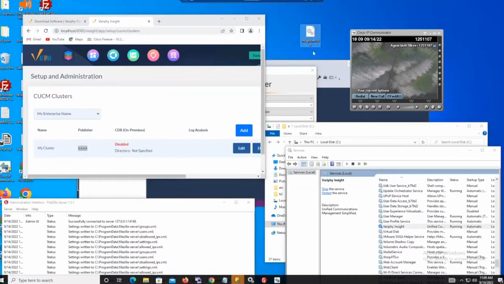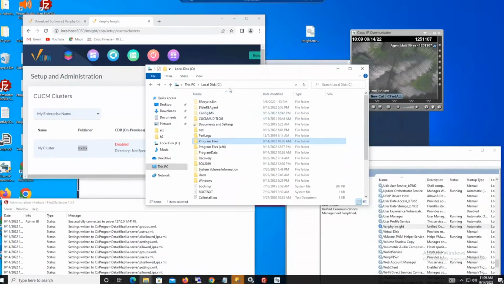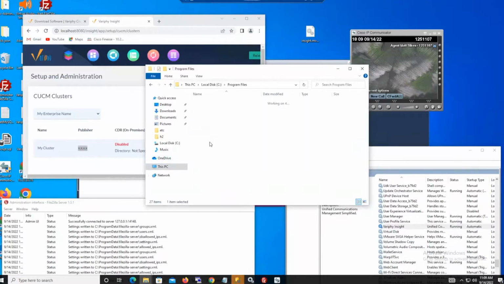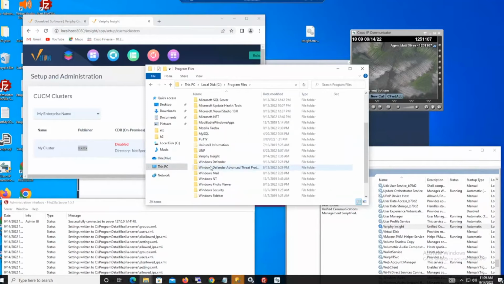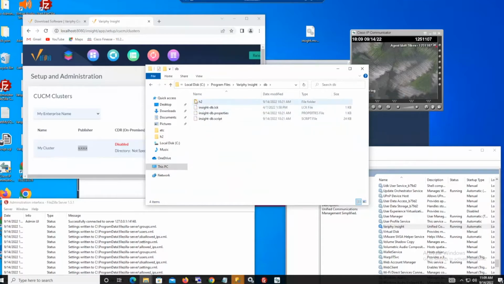Now, within the Windows installation of Verify, there is a different application install directory. Obviously, it's going to be Windows speak. So let me navigate to that and show you where that's at. On my system here, I'm using just the local C drive. Certainly, you could have other drives that you're installing on. It's completely fine. But from whatever drive we're on, we'll be underneath Program Files. You'll find a Verify Insight directory. And then the same kind of path that we had on the Linux, we'll be going into the DB. There'll be an H2 directory. Inside that will be the insight.mv.db.